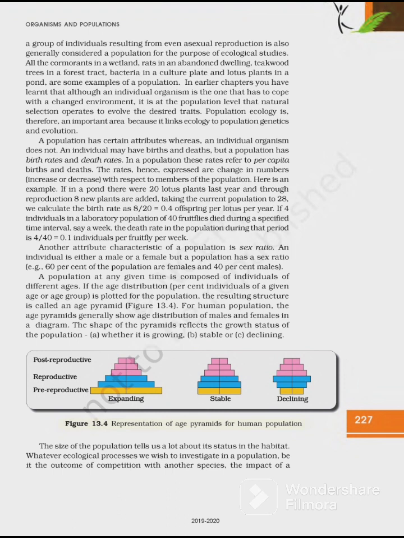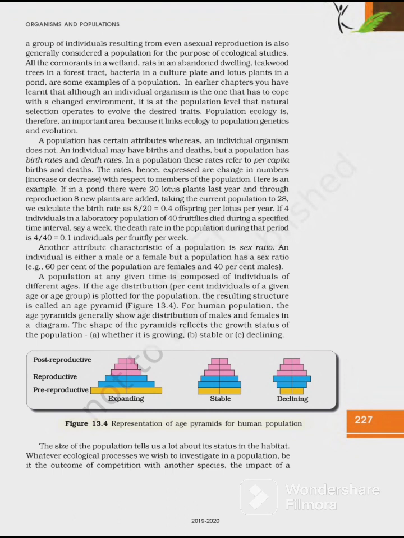A population has certain attributes that an individual organism does not. An individual may have birth and death, but a population has birth rate and death rate. तो अगर population में हम लोग birth rate, death rate देखते हैं और individual में birth और death. In a population, these rates refer to per capita birth and death, respectively. The rates hence expressed in change in numbers, increase or decrease, with respect to members of the population.